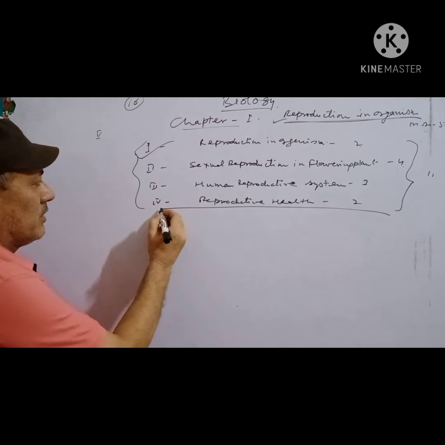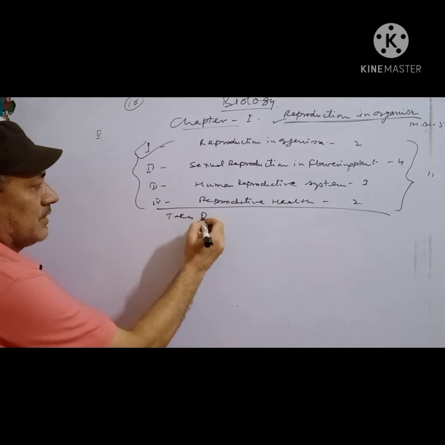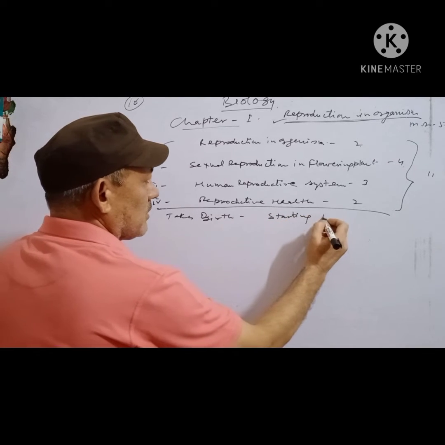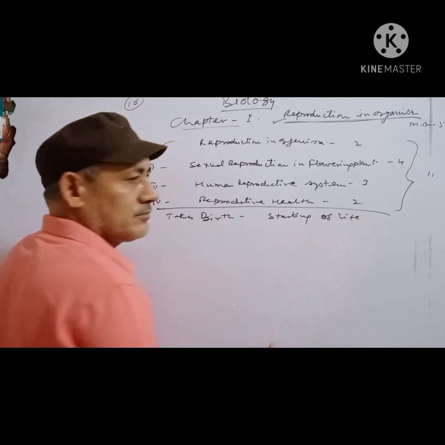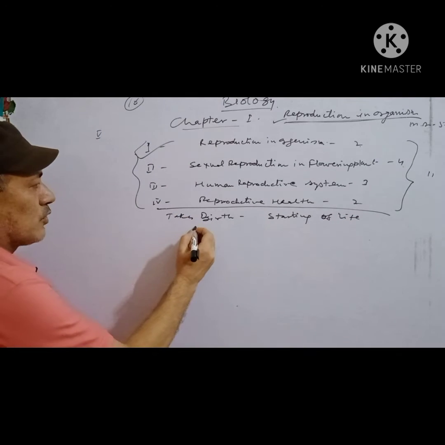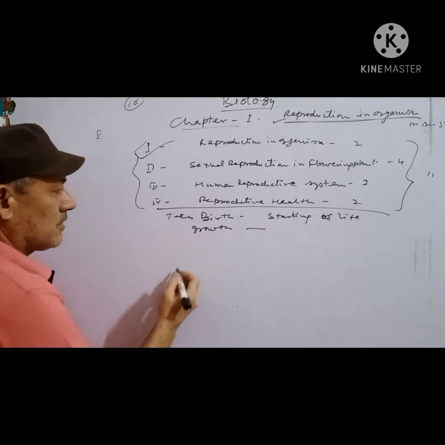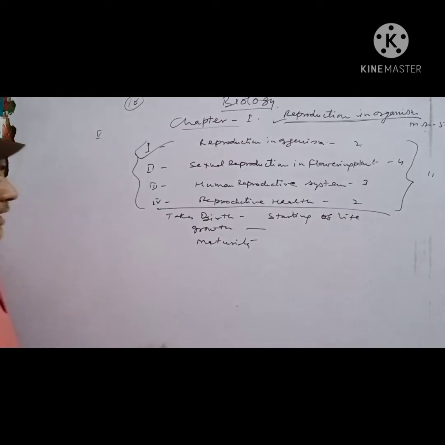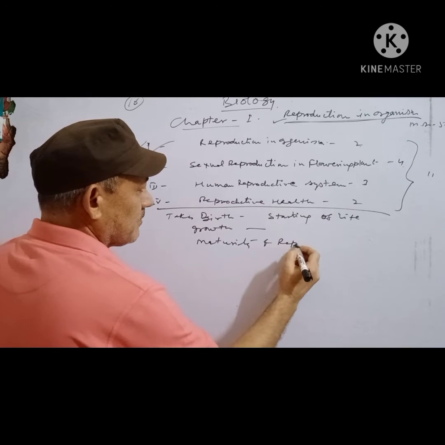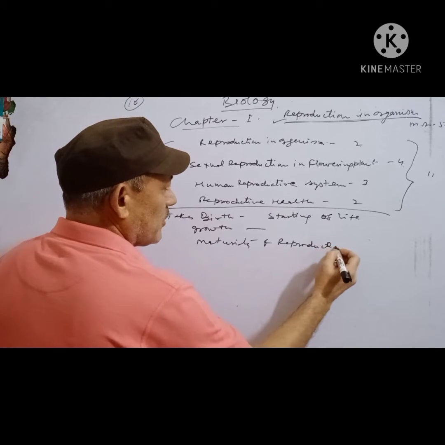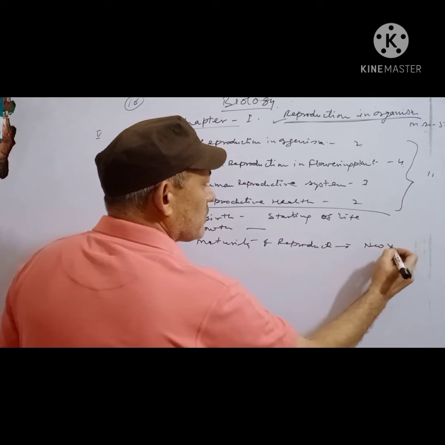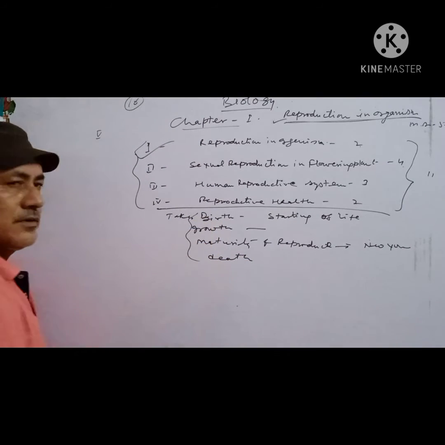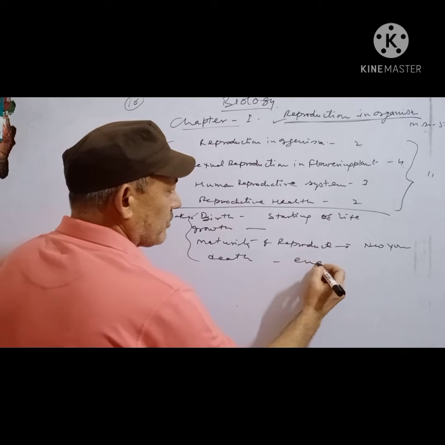Every organism in the world takes birth, which means the beginning of life, and after that it grows, gets maturity and reproduces new ones, and after that death. Death means end of life.